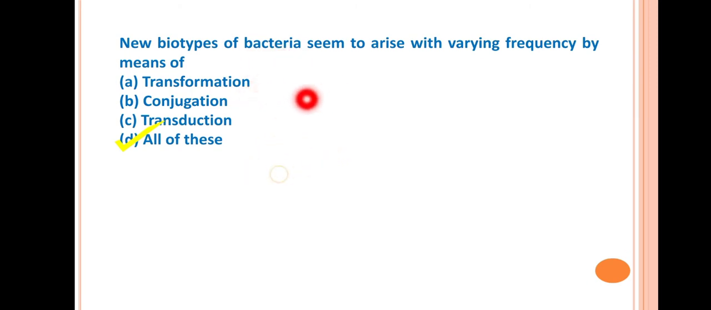Transformation means a soluble fraction of DNA can be transferred from one bacterium to another. Then conjugation: a conjugation tube forms between two bacteria, and through that conjugation tube the genetic material is transferred from one bacterium to another, whereas transduction is performed with the help of a bacteriophage. So this is about the methods to create variation among bacteria or for the formation of new biotypes of bacteria.